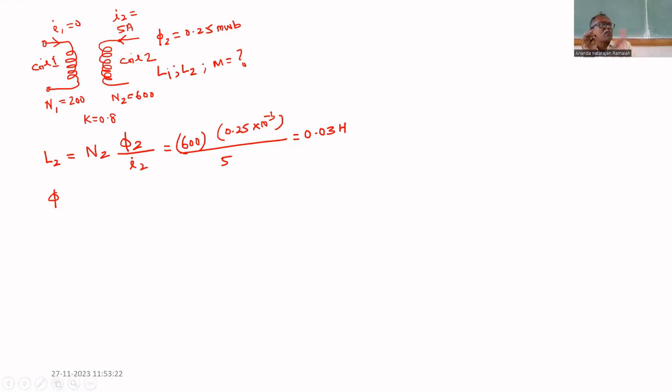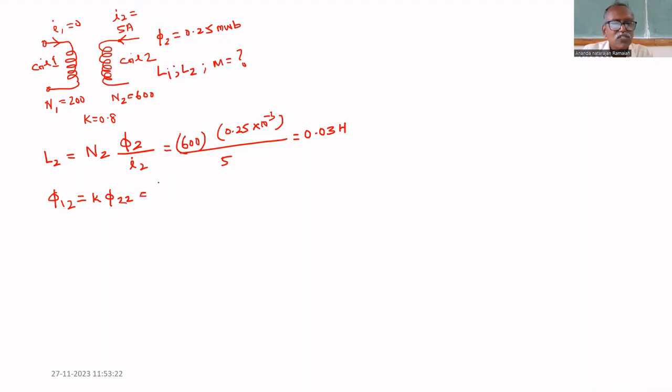We can now find phi12. Here, flux is not produced by the first coil. Why? Current equal to 0. That's why no flux is produced by the first coil, because I1 equal to 0. But the flux produced by the second coil links with the first coil. That's why the flux in the first coil is phi12. The first suffix says flux in the first coil, and 2 says because of current I2. Therefore, phi12 equal to K times phi22.